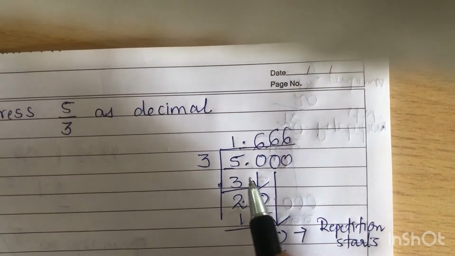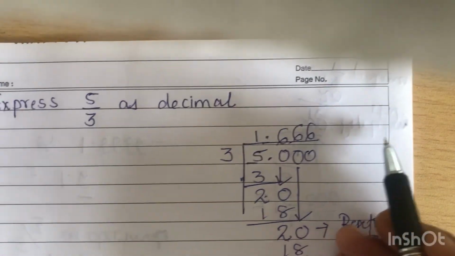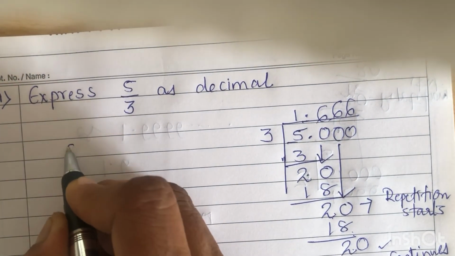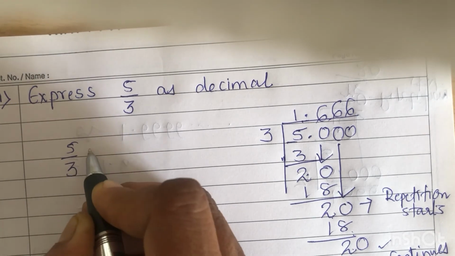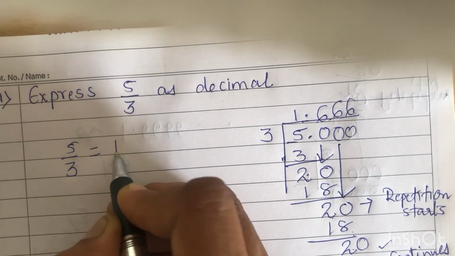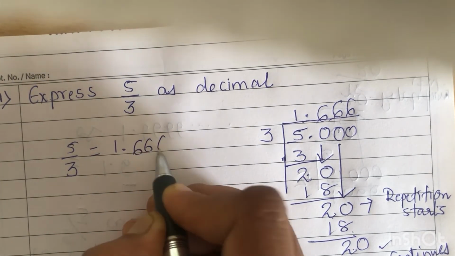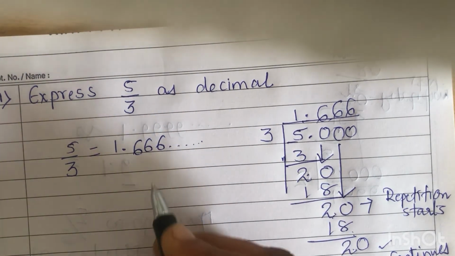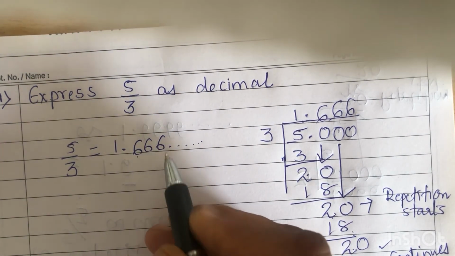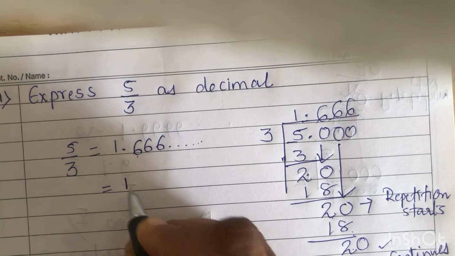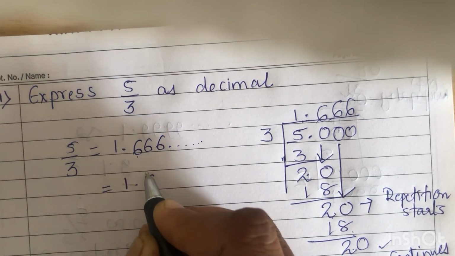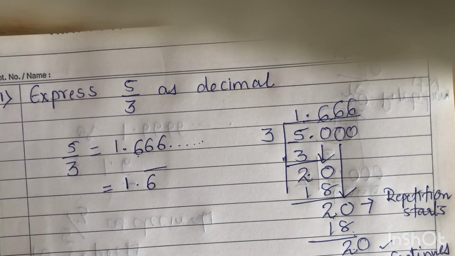So you will have 6 6 6 6 and so on. That means 5 by 3 can be expressed as 1.666 dot dot dot. One digit is recurring, so you can express it as 1.6 bar.